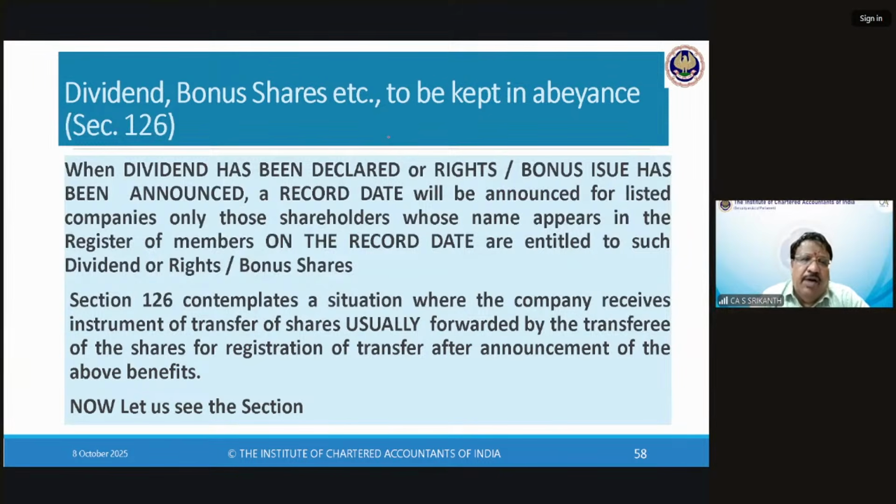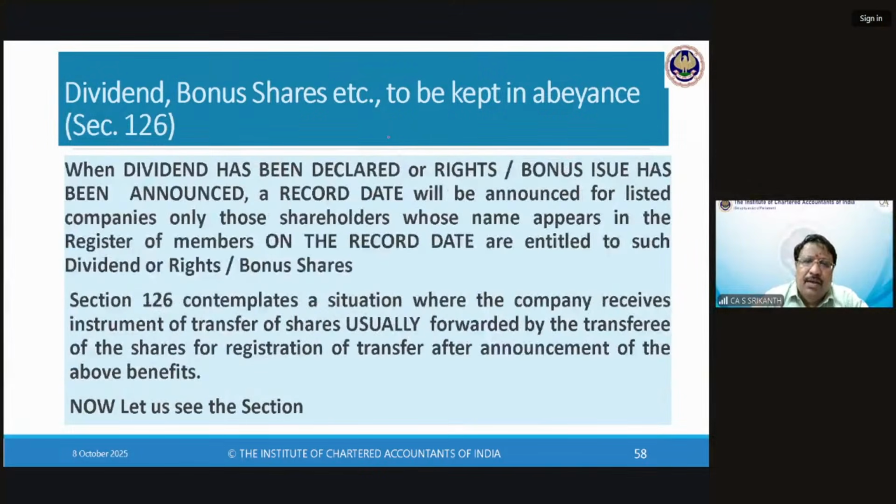Normally, we already saw that when a dividend has been declared or a rights or bonus issue has been announced, a record date will be announced for listed companies. We also saw that only those shareholders whose name appears in the register of members on the record date are entitled to dividend. Now, Section 126 contemplates a situation where the company receives an instrument of transfer of shares, usually forwarded by the transferee of the shares for registration of transfer after announcement of the above benefits. So this person is sending it after the announcement.